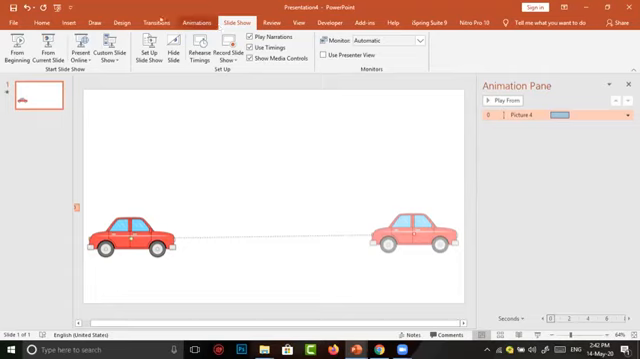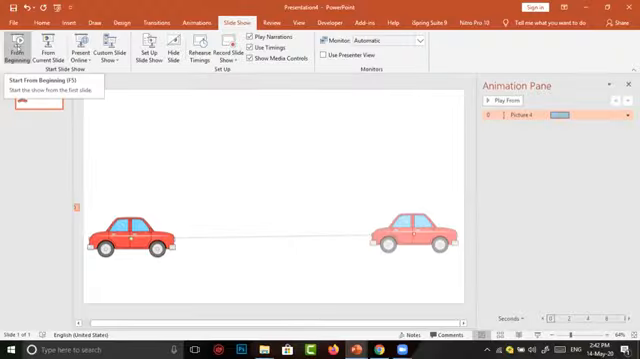Again, I go to Slide Show, then From Beginning. Oh yes, the car has moved now. I again exit from the slide show. This is the animation that I want to insert into our scene.